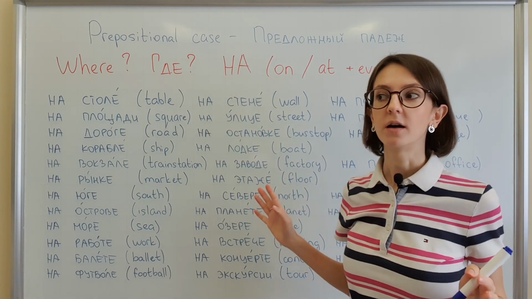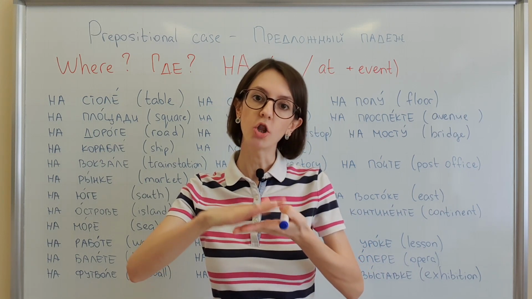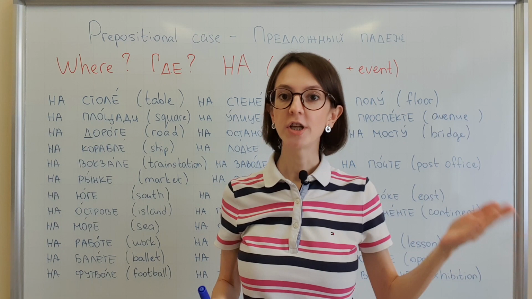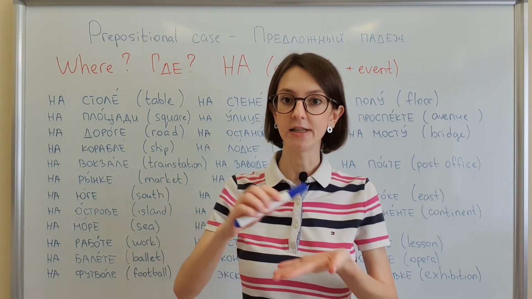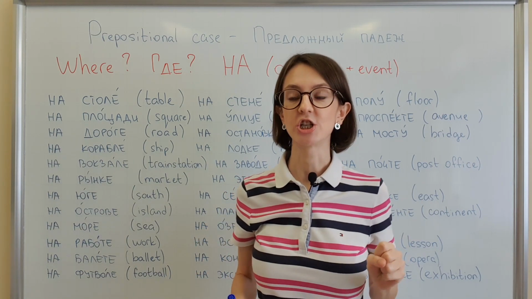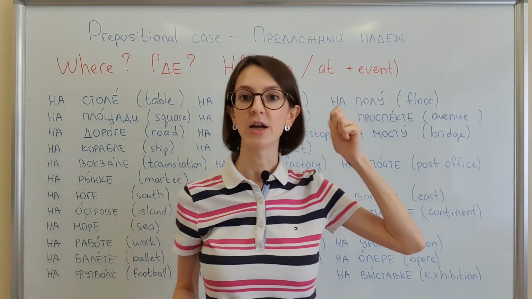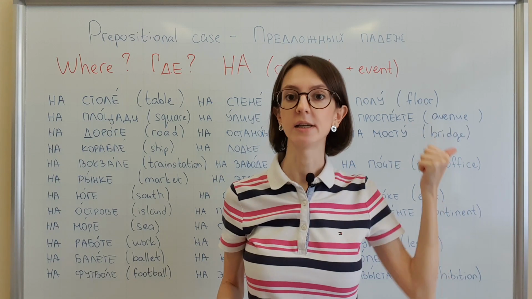So when something is literally on something, for example, the computer is on the table, the book is on the shelf, yes, it is literally located on something, we use preposition НА, and we use it with an event. I'm at work, I'm at a concert, etc.